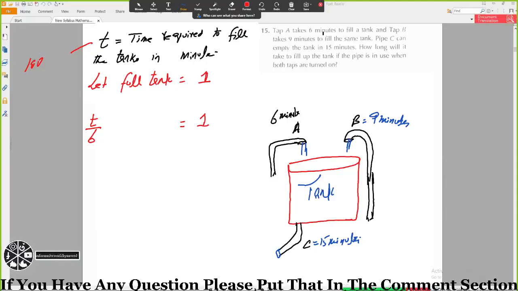So that will be T out of 6 for tap A, plus for tap B, T divided by 9, and this is filling. Here pipe C drains out water, so I will write it with a negative sign, T divided by 15.